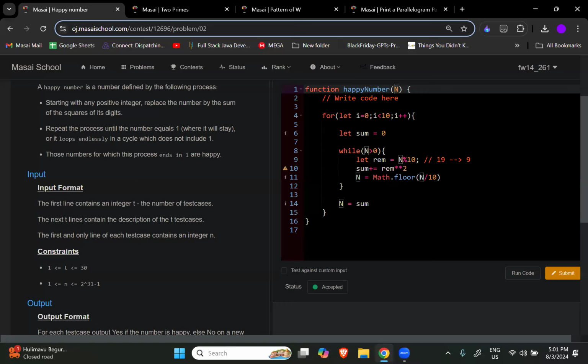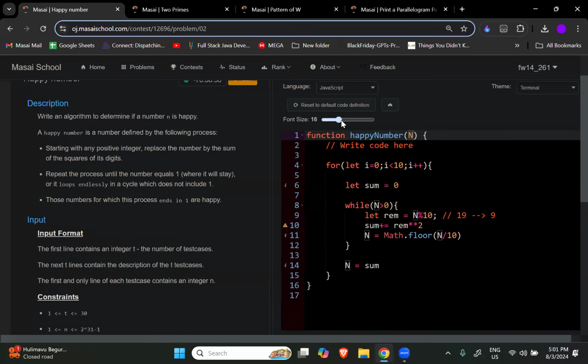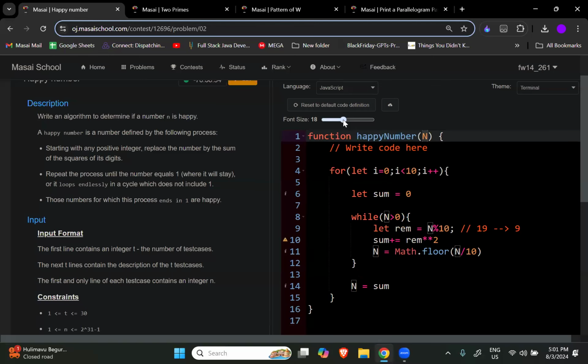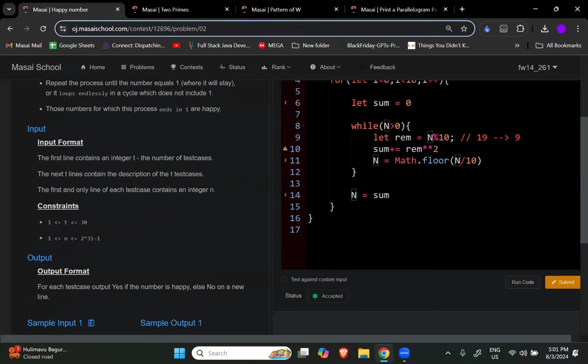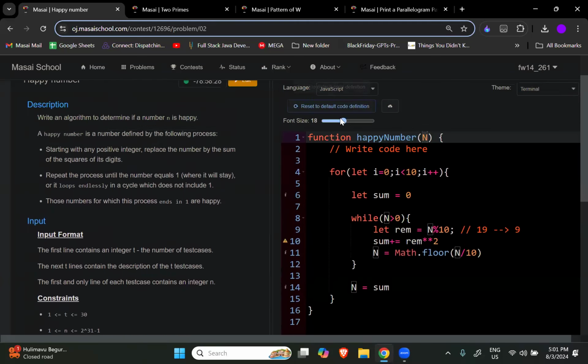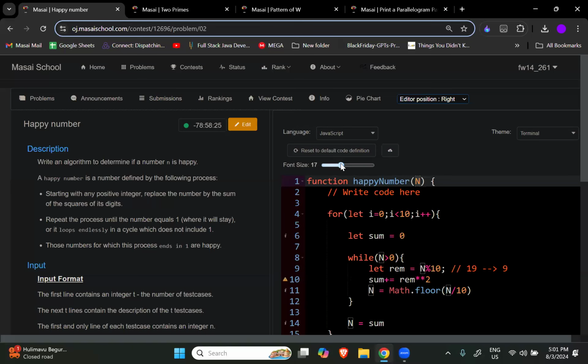And when the loop will move to the second iteration, you want to maximize my screen. Is it fine now? Okay, yeah. थोड़ा सा छोटा कर लेता हूँ, so the whole code will fit here.